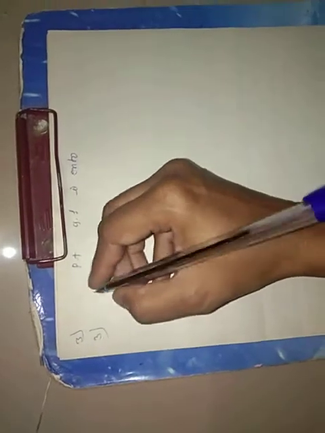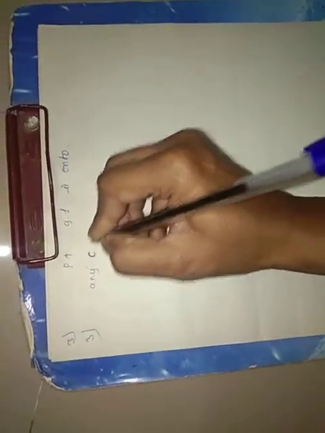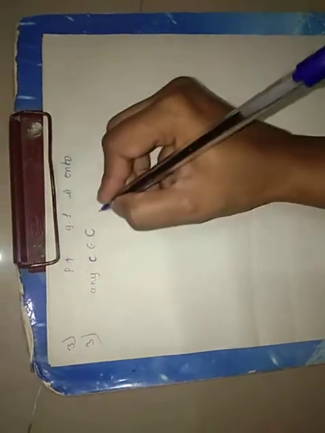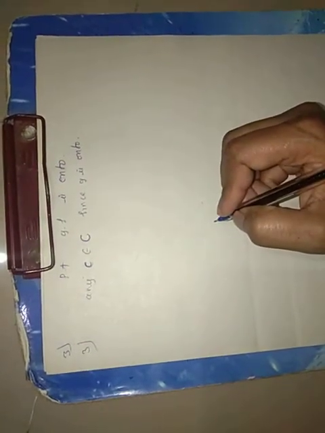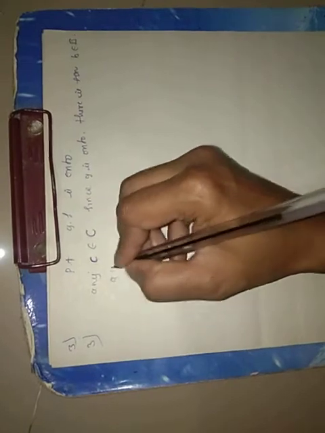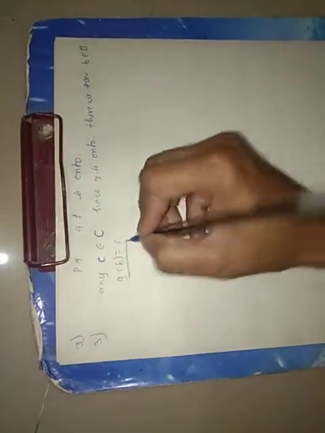If g∘f is onto, we have to prove that g(f(a)) equals some constant belonging to the set C. That we have to prove here. So first, consider any element c that belongs to the set C. Since g is onto, according to the given, there is some element b belonging to the set B such that g(b) = c, because g is onto.